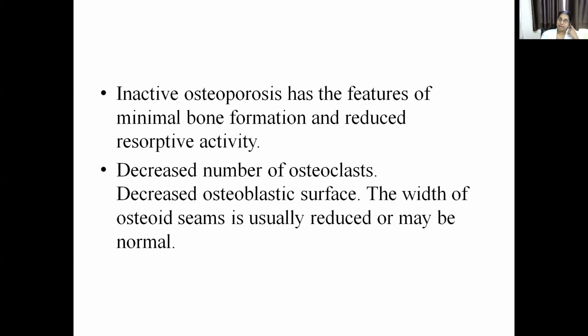Decreased osteoblastic activity leads to decreased osteoid formation. So the bone is not formed properly. Bone formation is deficient and the resorption is also less. So the width of the osteoid seams is reduced, or to an extent it can be normal, because it's a low turnover stage.